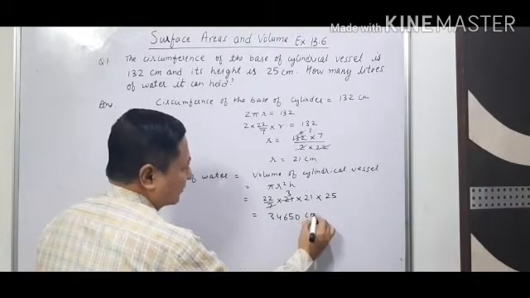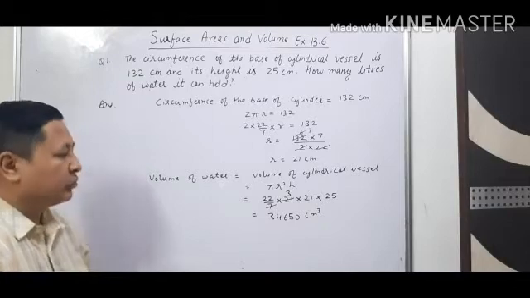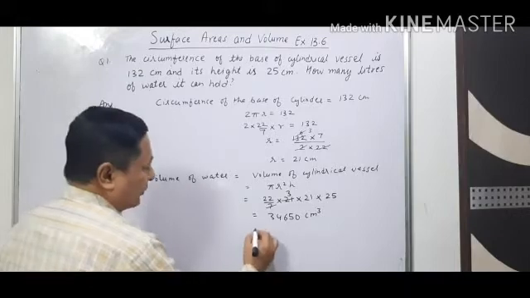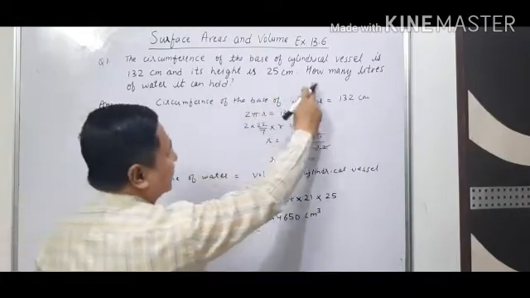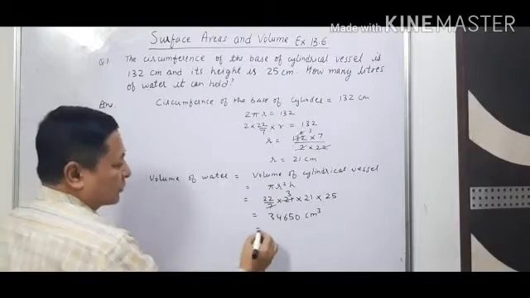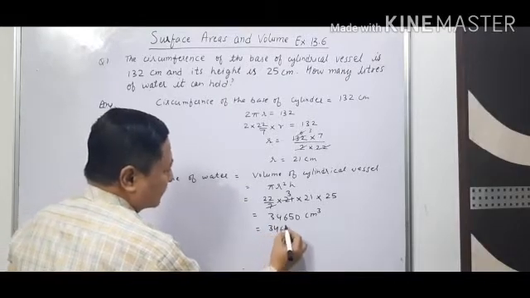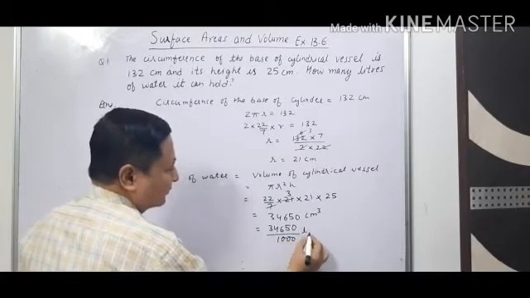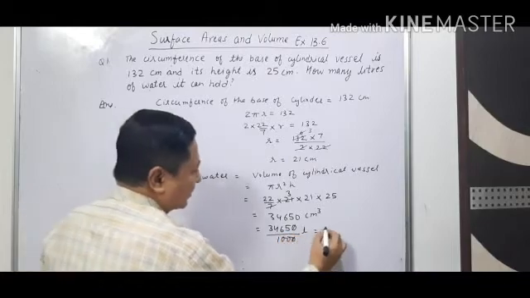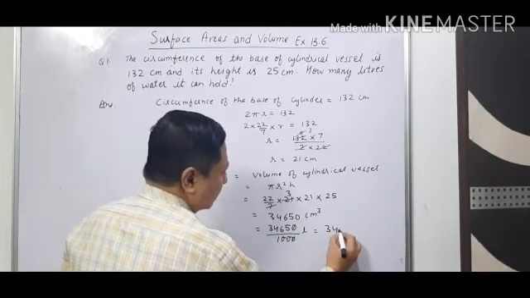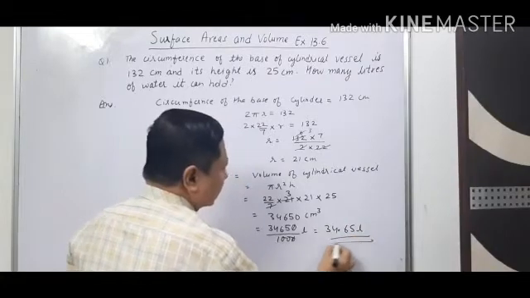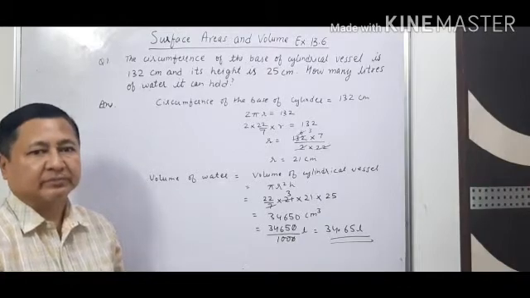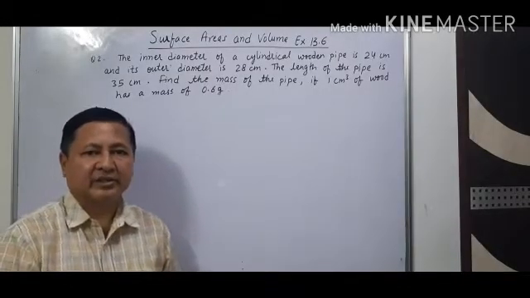34,650 centimeter cube. And in 1 centimeter cube, we can have 1 upon 1000 liter of water. So we have to convert into liter. In the question it is asked how many liters of water it can hold. So that will be equal to 34650 upon 1000 liter. When we solve this, we'll get the answer 34.65 liter. So the cylindrical vessel can hold water up to 34.65 liter.